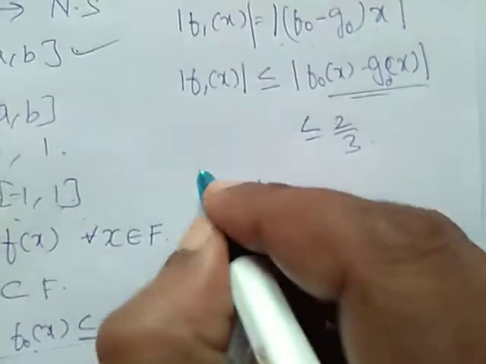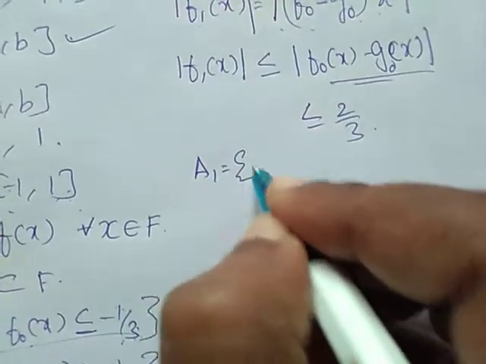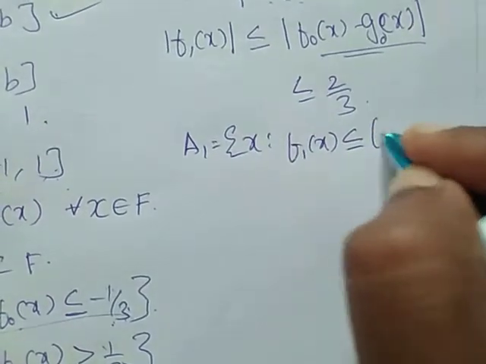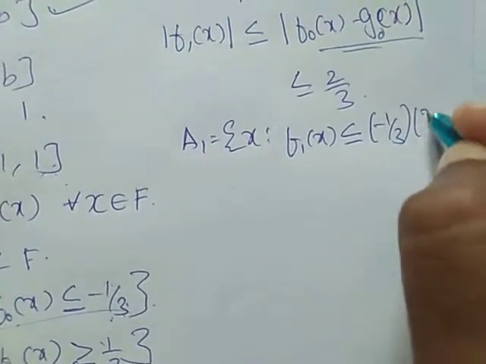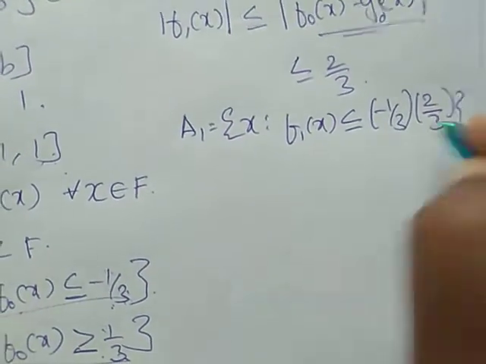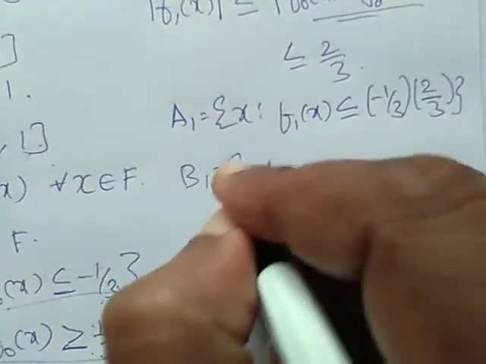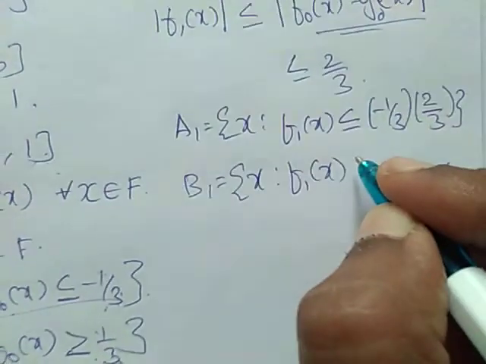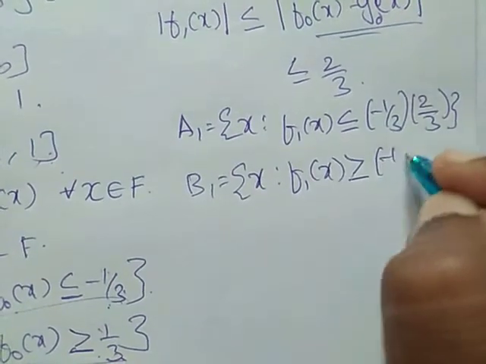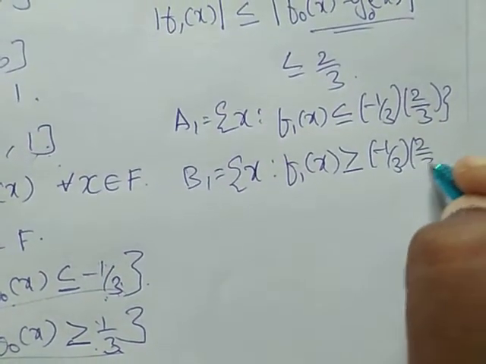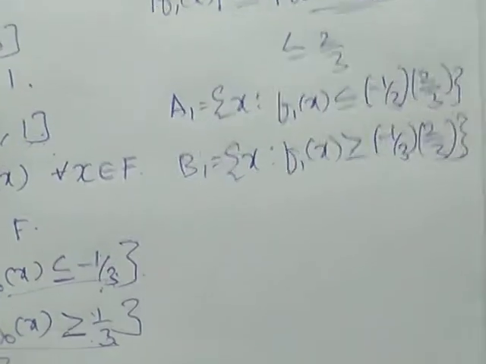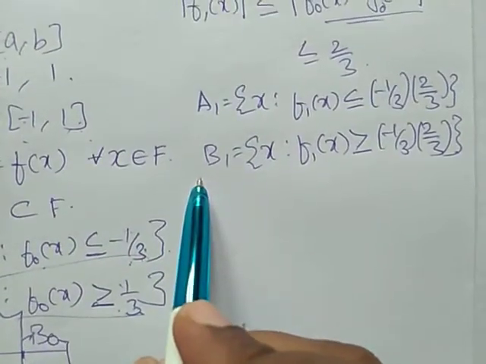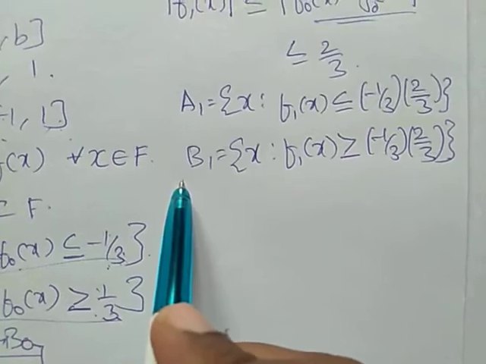Now, I am going to define a1 as x such that f1 of x is less than or equal to -1/3 into 2/3, and b1 is equal to x such that f1 of x is greater than or equal to 1/3 into 2/3. Obviously, again a1 and b1 are non-empty disjoint closed sets in f.